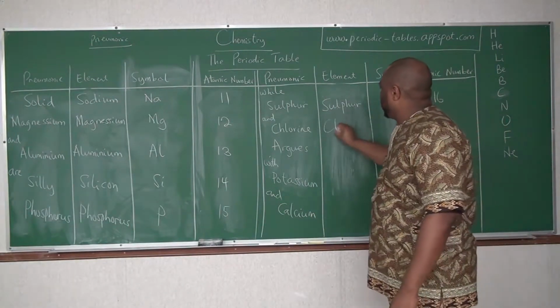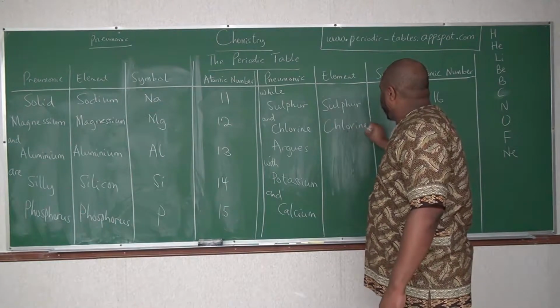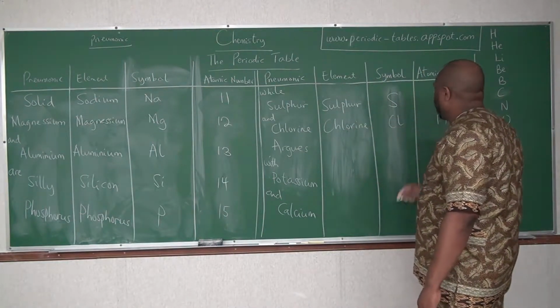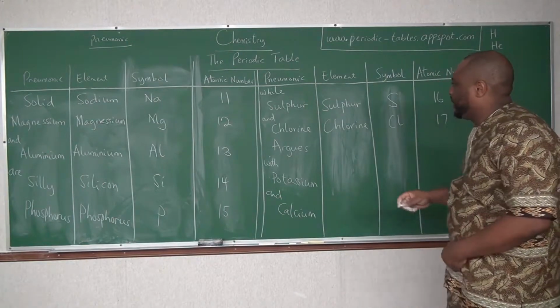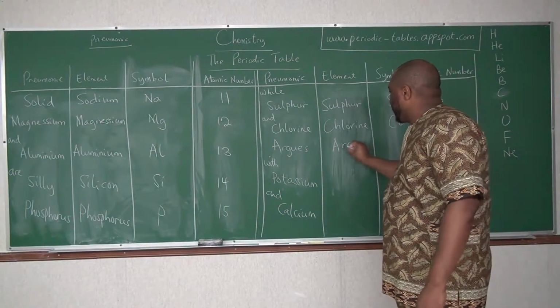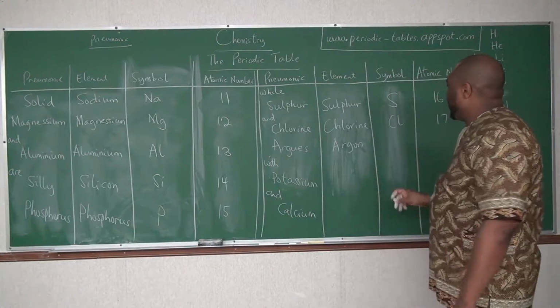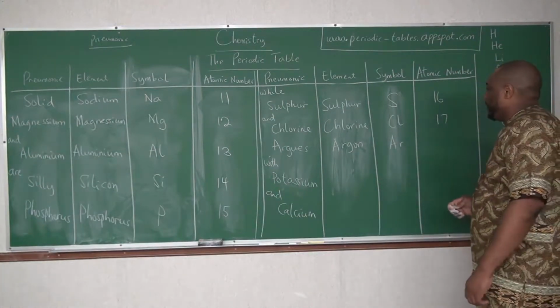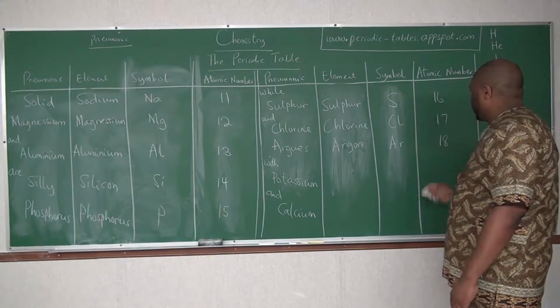Then chlorine is still chlorine, Cl, atomic number 17. Argon is a noble gas, atomic number 18.